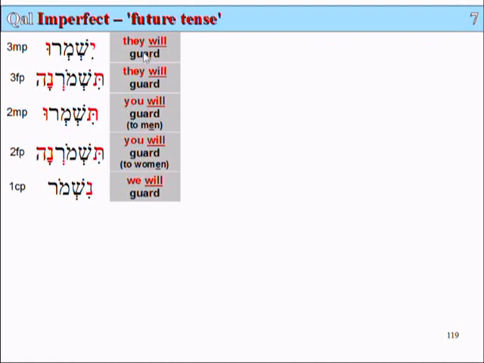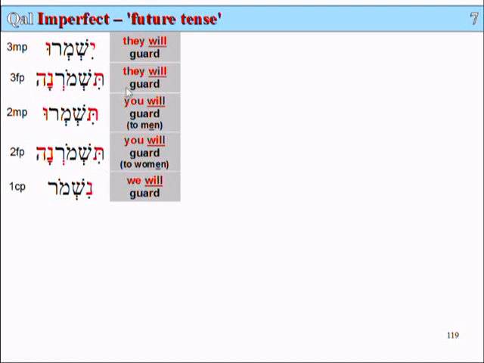So the word for they will guard, when we're talking to men, is yishmaru. And if we want to say they will guard when speaking of women, the word is tishmorna.